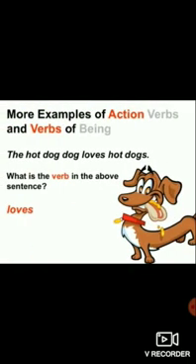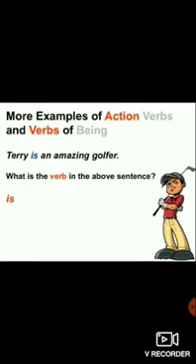Some more examples of action verbs and verbs of being. The hot dog loves hot dogs. What is the verb in the above sentence? Loves. The hot dog loves hot dogs. So loves is the verb in the sentence. Now in this sentence, Terry is an amazing golfer. What is the verb? Yes. You got it right. Is is the verb in the sentence. It's a state of being.